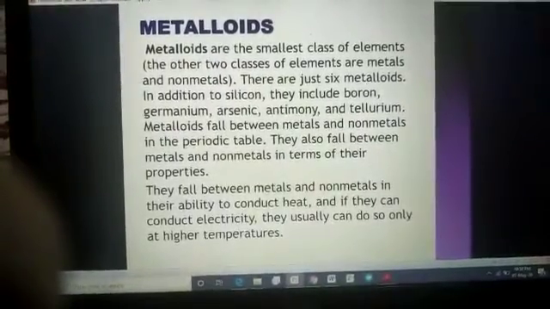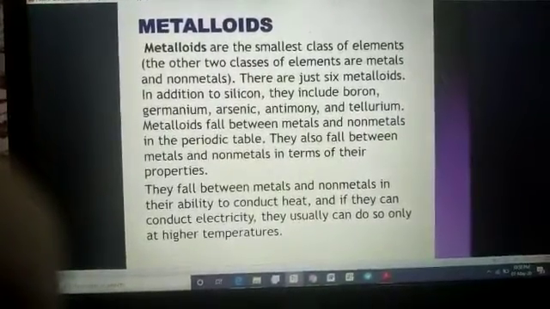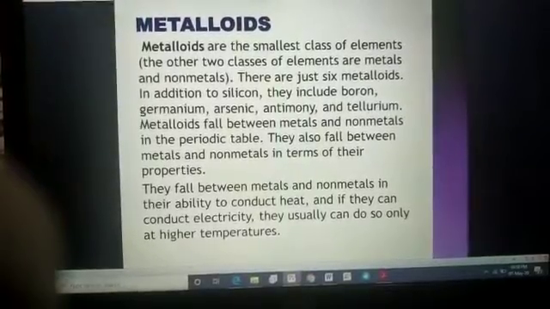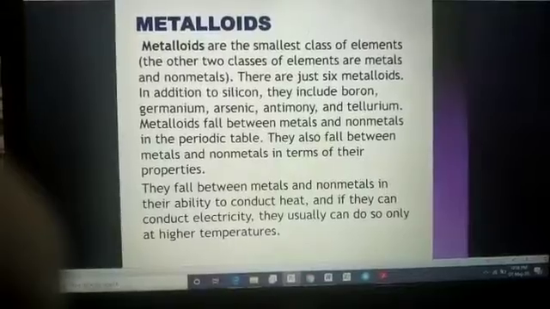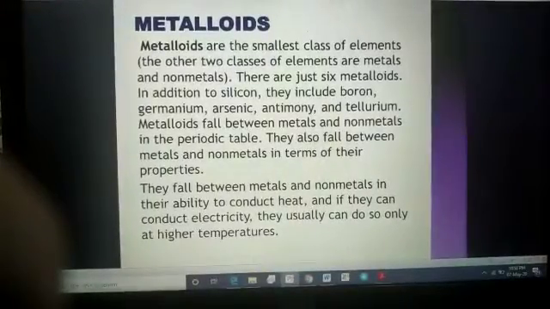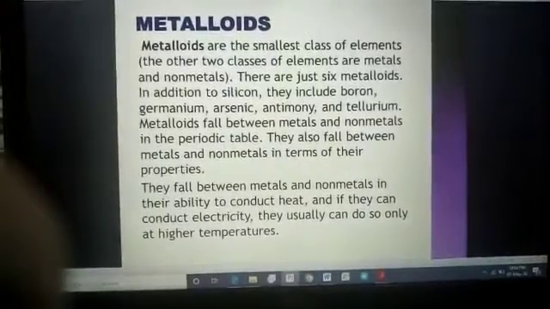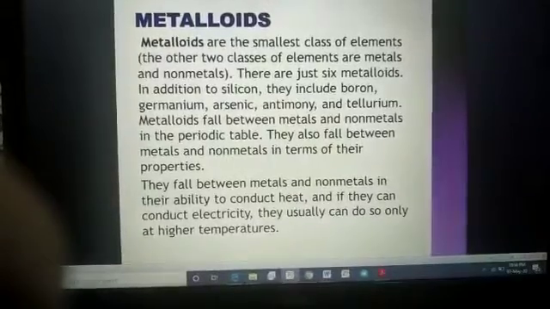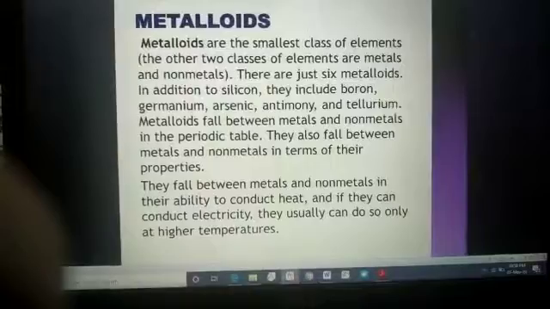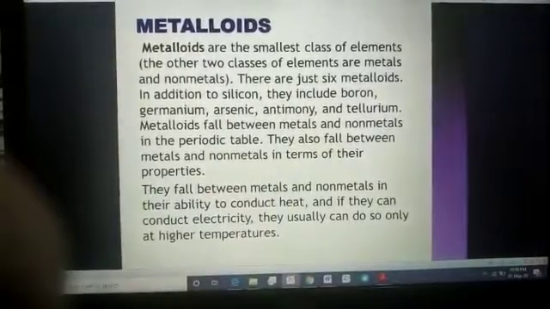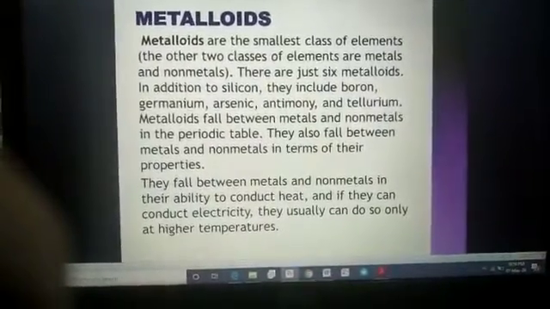They fall between metals and non-metals in their ability to conduct heat and electricity. They usually can do so only at high temperature. Just like metals, sometimes they have high tensile strength, and sometimes they become brittle like non-metals.